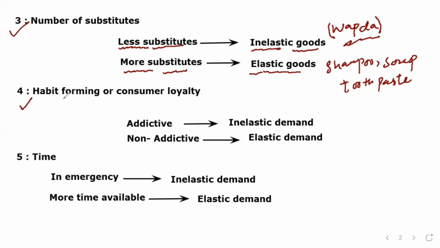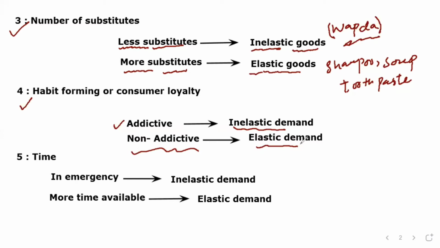The fourth one is habit forming or consumer loyalty. There are many things that we are addicted to using, and their demand will be inelastic. There are many goods that are non-addictive in their nature or in their use, so their demand will be elastic. Which things can be addictive?